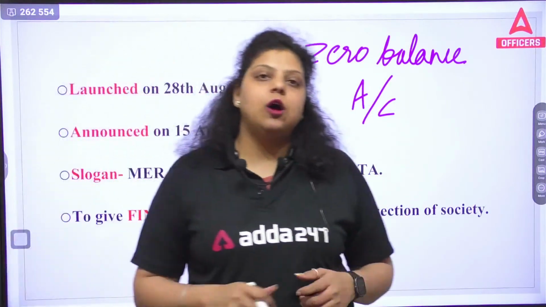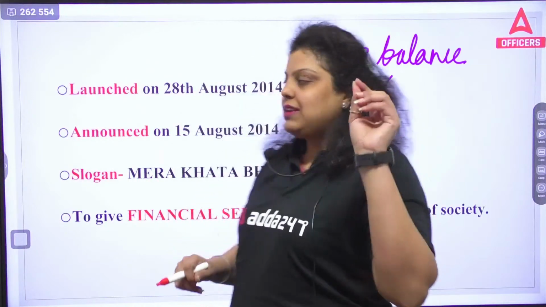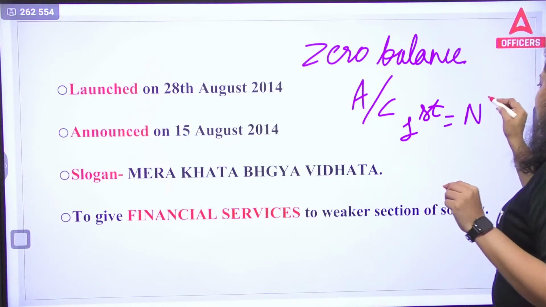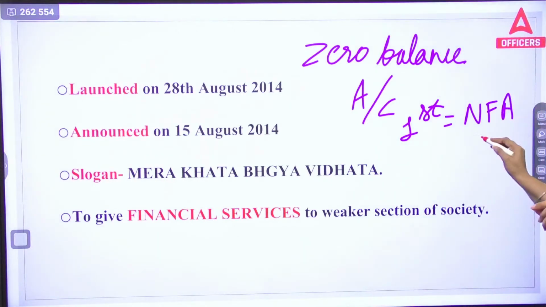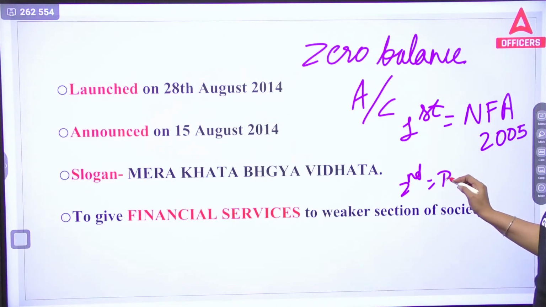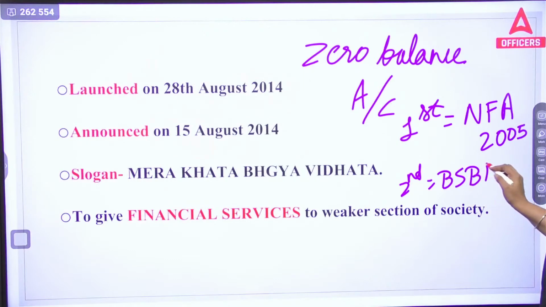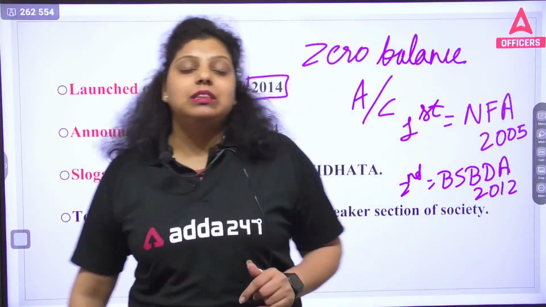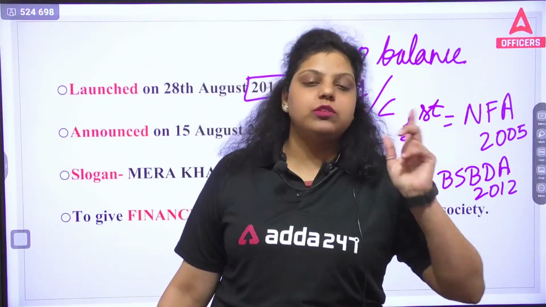The first time, a zero balance account was introduced by the Reserve Bank of India, known as the no frills account, in the year 2005. Then again RBI introduced the basic savings bank deposit account in the year 2012. After that, in 2014, under the Jan Dhan Yojana, we introduced the zero balance account.